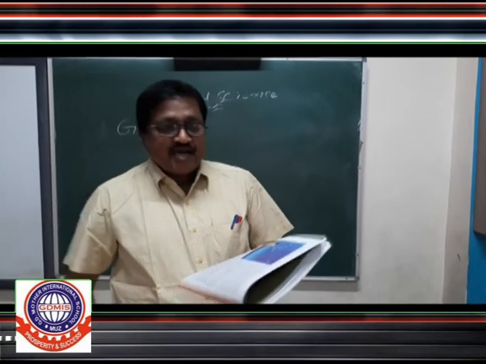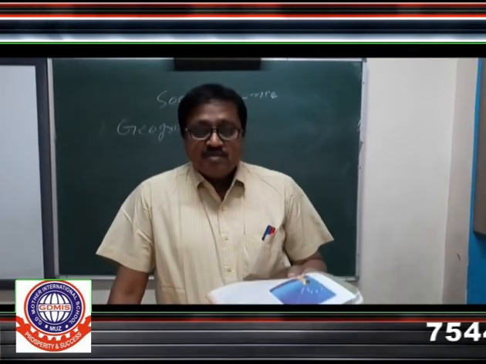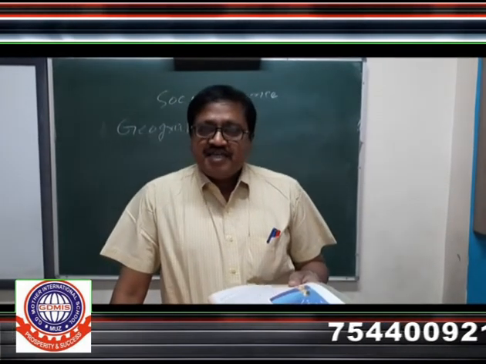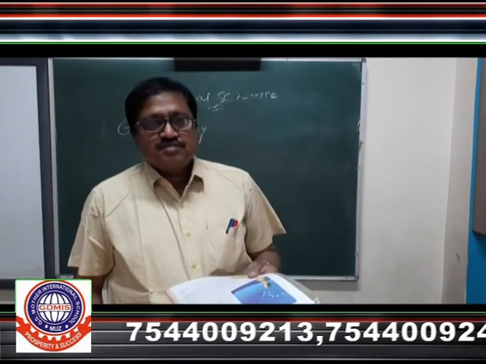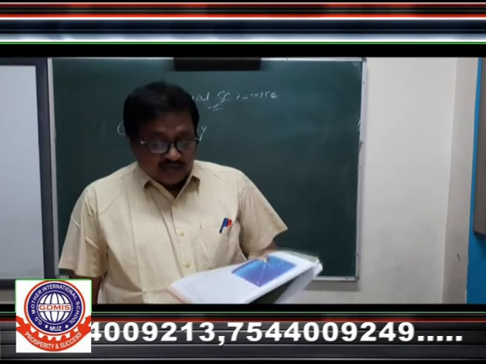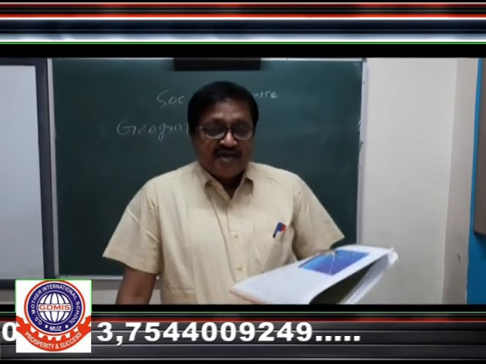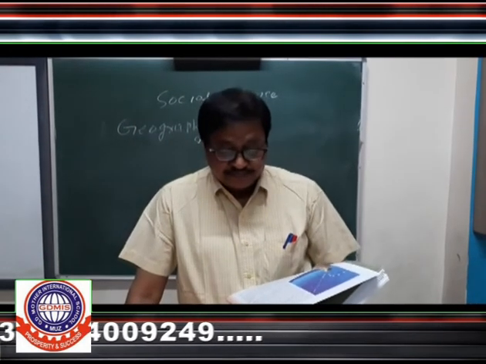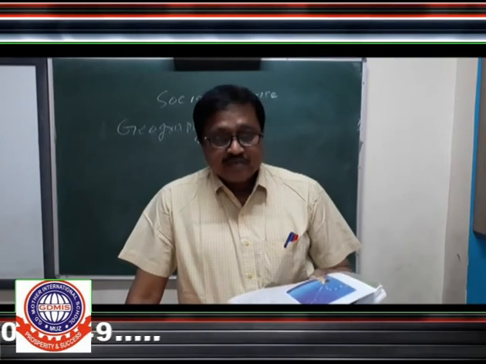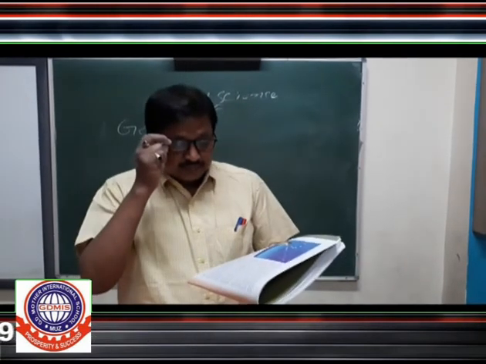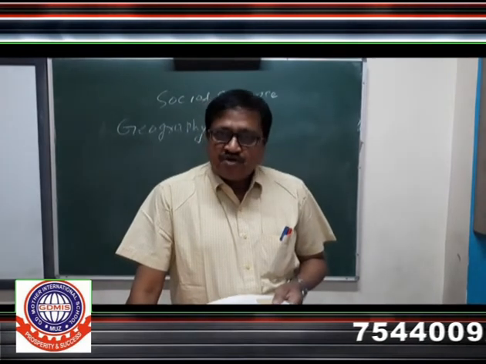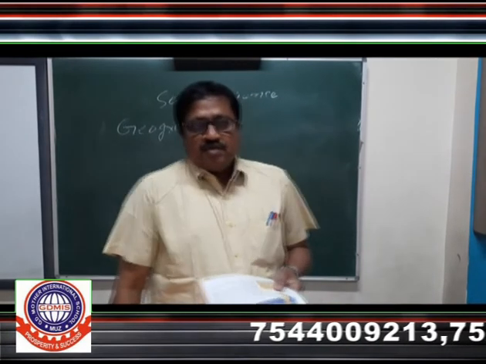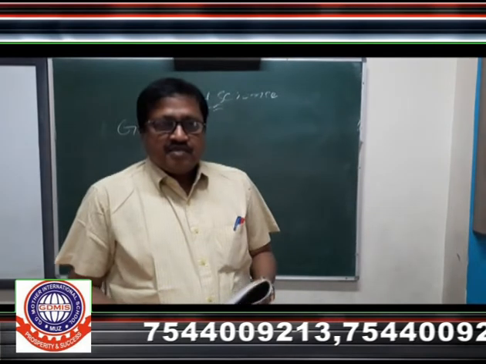But planets are the objects that keep on wandering around the sun. As I said, there are 8 planets. According to distance from the sun, the names are